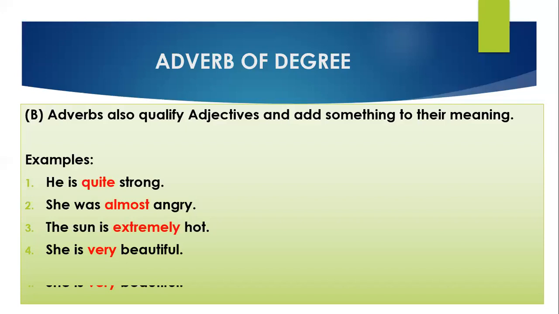The sun is extremely hot. Hot is an adjective and extremely is qualifying hot. She is very beautiful. Beautiful is an adjective and very is modifying beautiful. So the words quite, almost, extremely, and very are adverbs of degree here, which are qualifying or adding something to the meanings of strong, angry, hot, and beautiful. And these are adjectives. Okay. So I hope adverb of degree is clear to you.